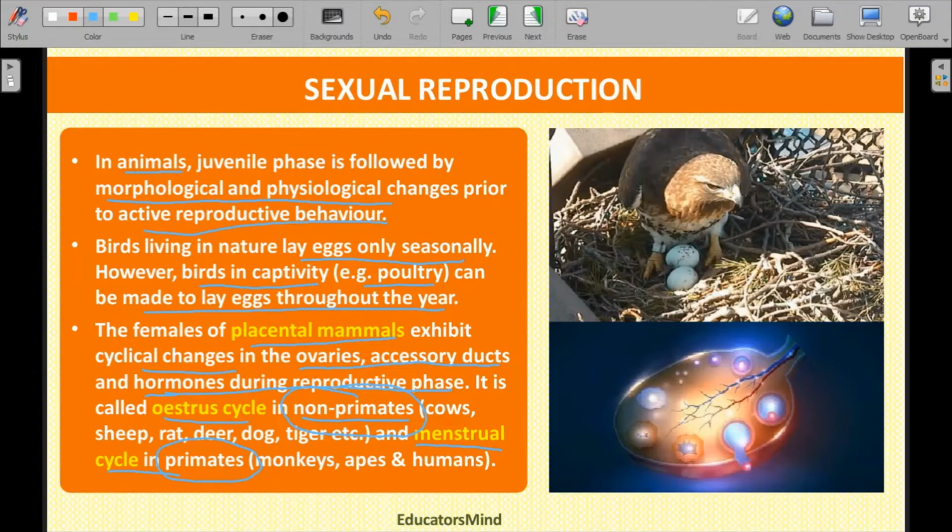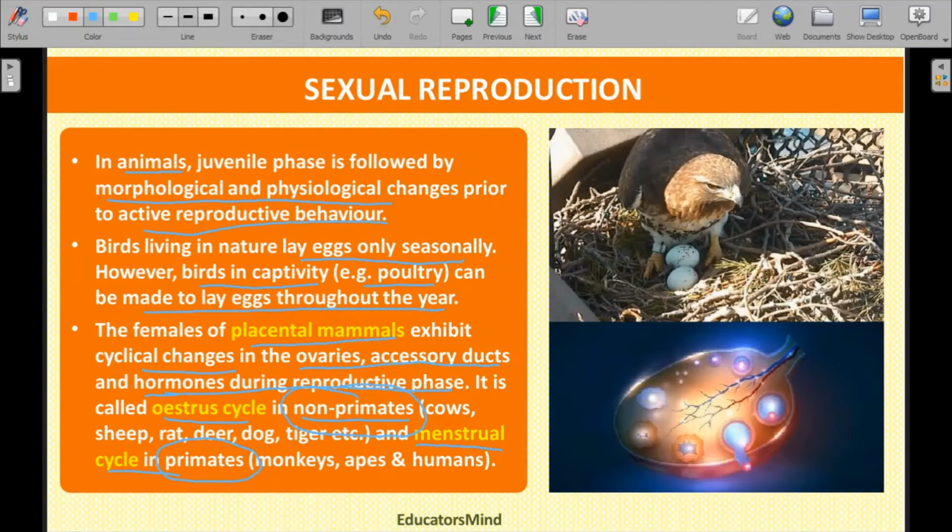While primates are those animals whose brains are larger, with an intellectual type of brain, that is, they are intelligent, they have the command of taking decisions, they have a better knowledge of understanding, and they use their hands to perform their work.